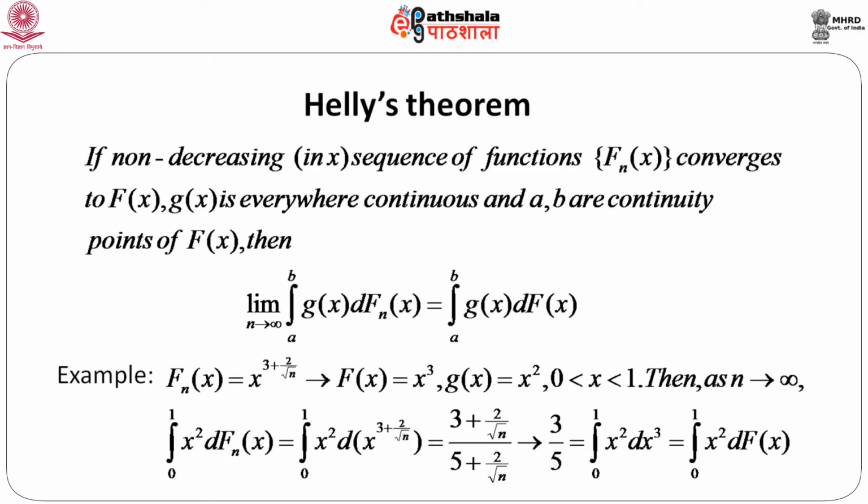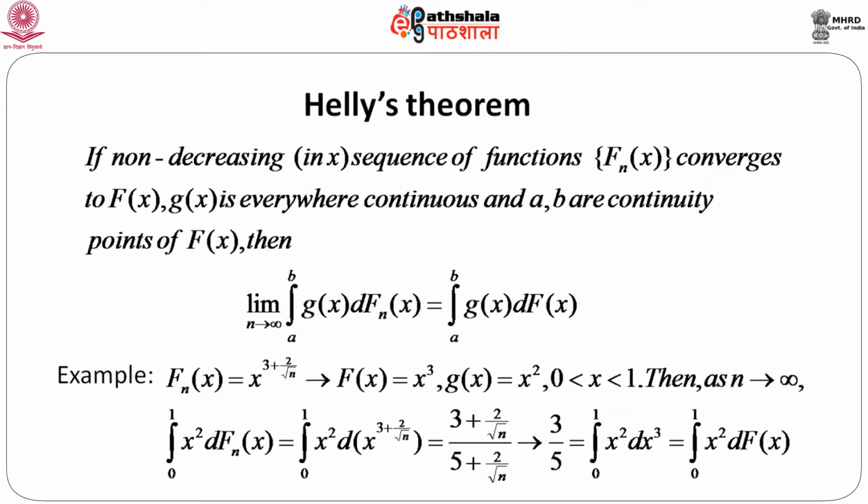Now, let us calculate the integration of g(x) with respect to f_n(x), that means the integration of x square with respect to d of f_n(x), that is d of x to the power 3 plus 2 by root n, within the range 0 to 1. And simple integration will show that this value is 3 plus 2 by root n divided by 5 plus 2 by root n.